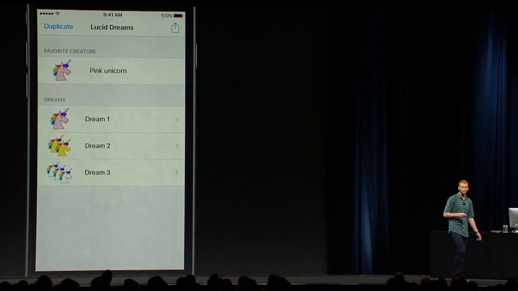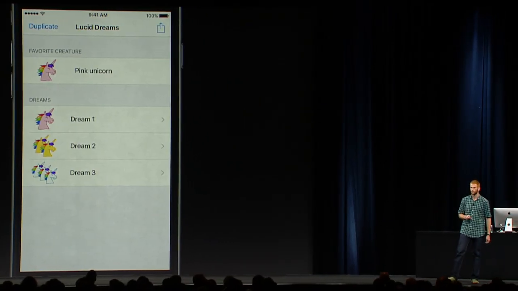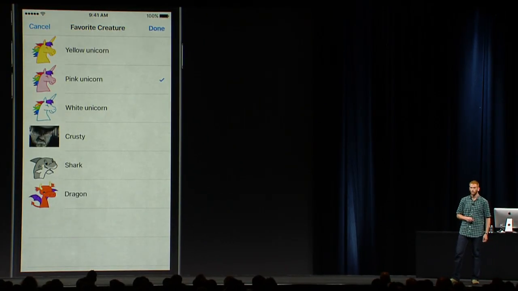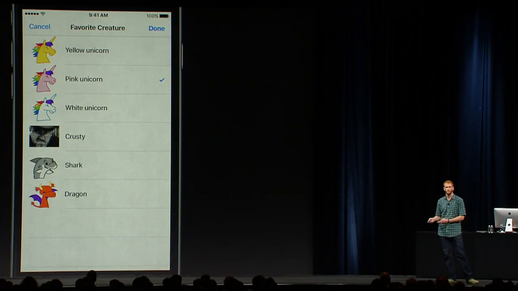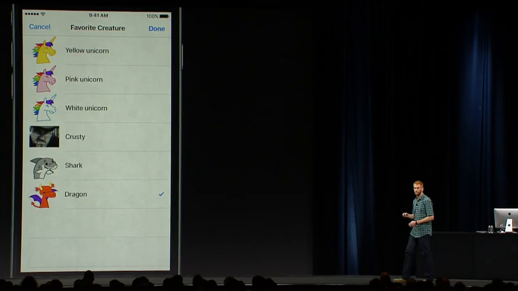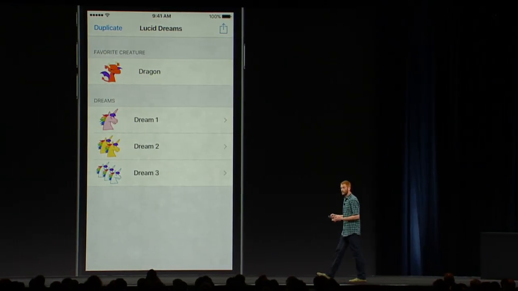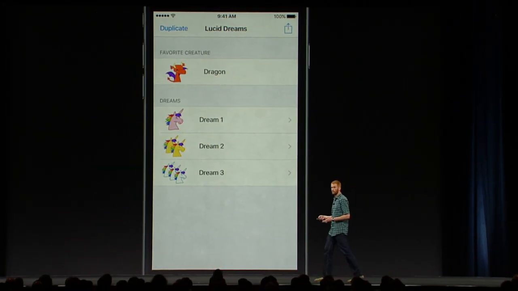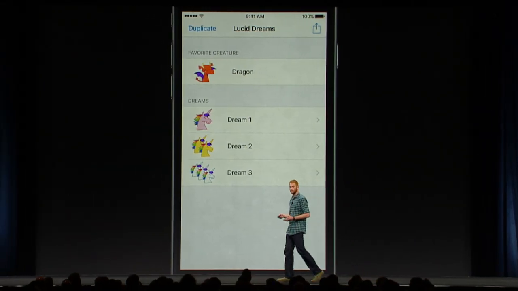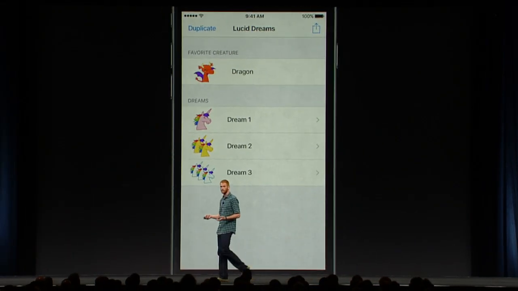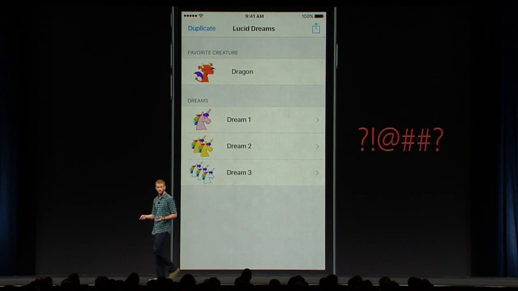Now, to reproduce this, we can tap the favorite creature row. Right now, we have our pink unicorn set as our favorite creature, but let's change that to be the dragon. And to finish the change, we can just tap the Done button at the top right. All right, so we've modified the favorite creature, but the problem is that if we shake to undo, nothing happens. And so that's a bug. So let's take a look at our code and see why that actually happened.